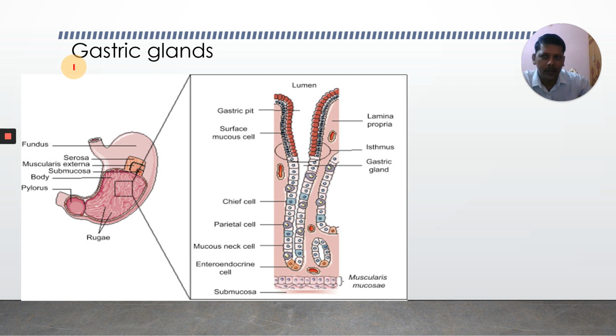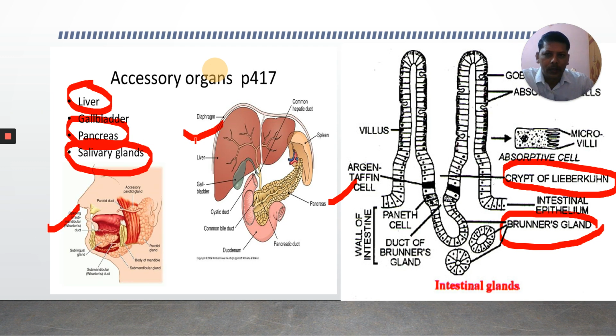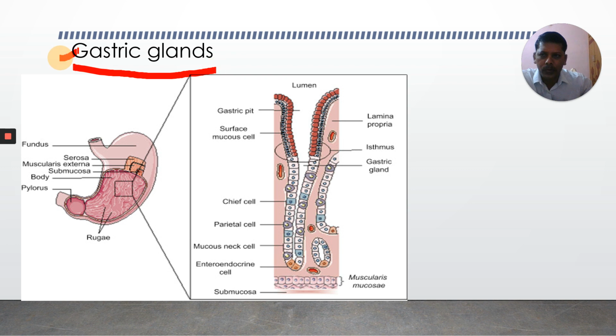What are these? Gastric glands. I told you in the first two points, some of the digestive glands are present in the wall. Observe here, the gastric glands are present in the wall of the stomach.